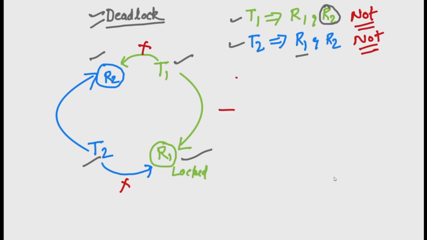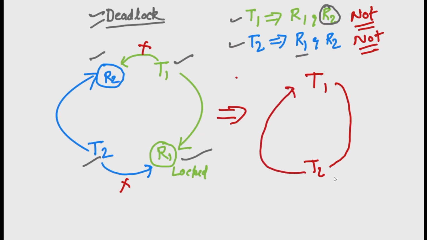A cyclic condition occurs in program execution such that T1 waits for T2 to accomplish its task, and T2 waits for T1 to accomplish its task. Both are waiting for each other. This is called cyclic condition, and this is one of the reasons of deadlock in a program.